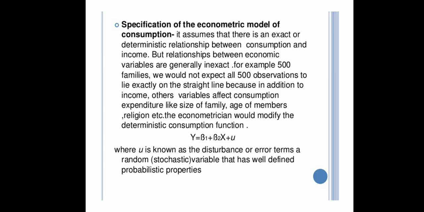So we have to modify the determined consumption function: y equals beta 1 plus beta 2 x plus u. This u is the disturbance term or the error term. To capture this variability, we put another term, u, where u is unknown, a disturbance term or error term, a random or stochastic variable that has been well defined.